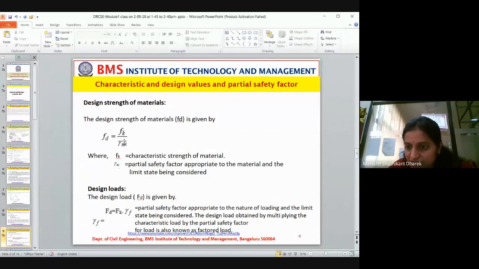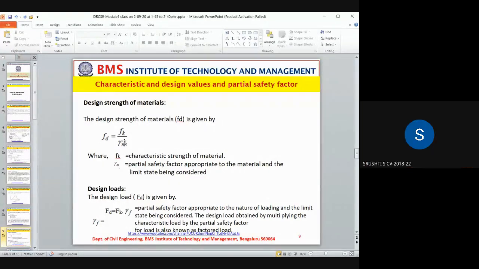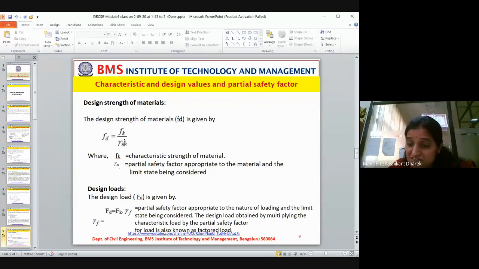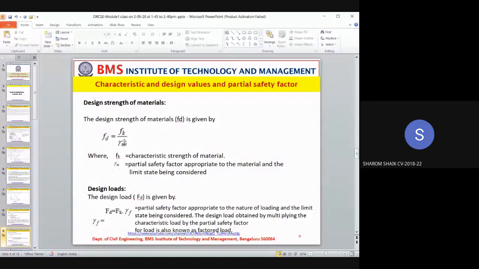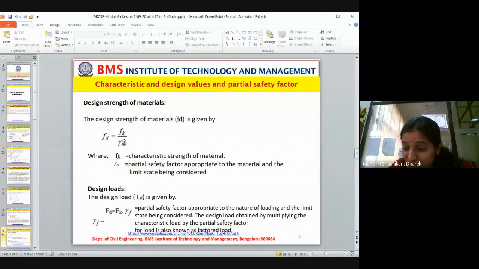In yesterday's class we learned 3, that is in the working stress method. 0.67. 1.5, exactly. 1.65 is not the safety factor. 1.5 is the partial safety factor.